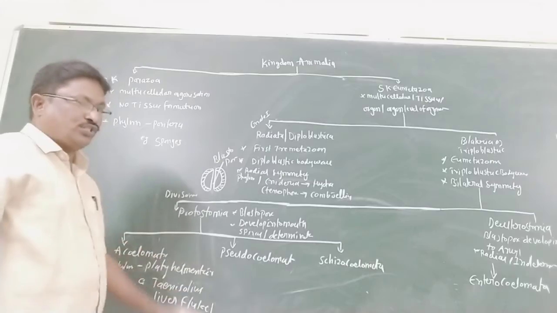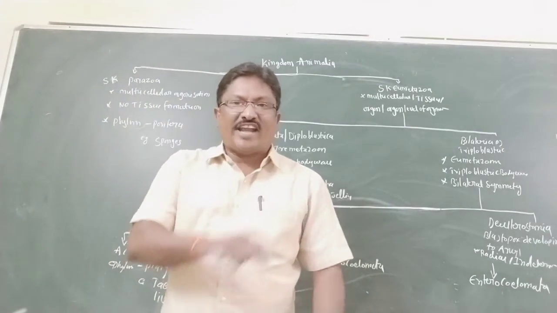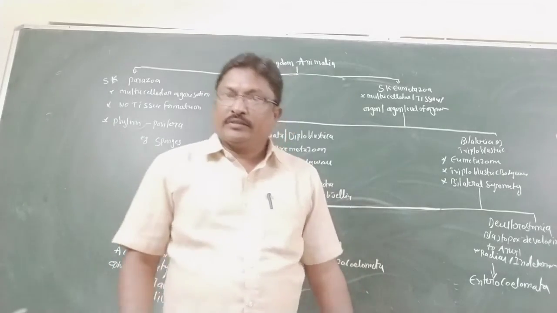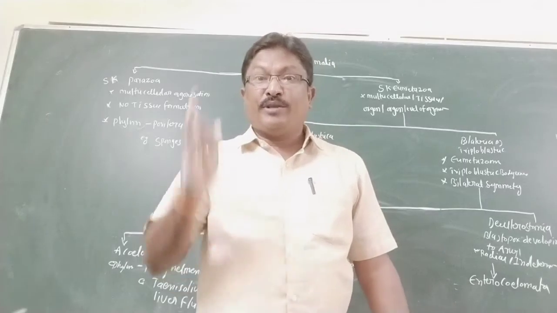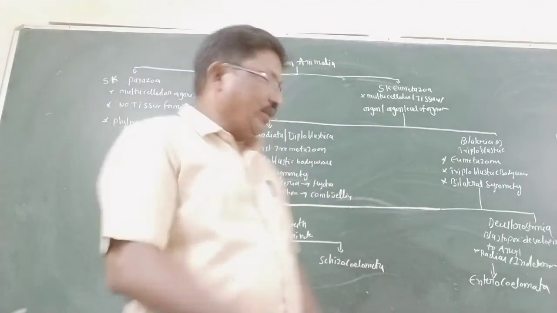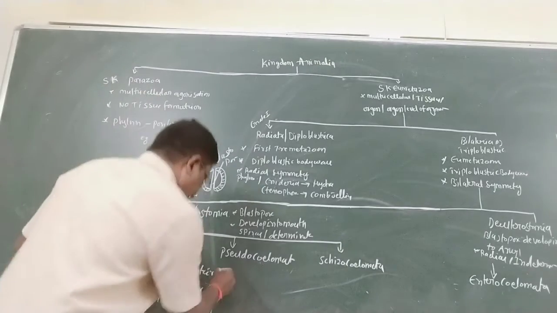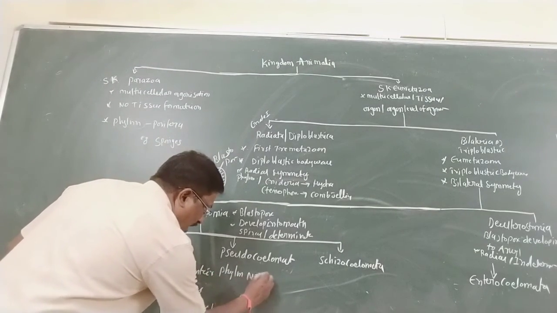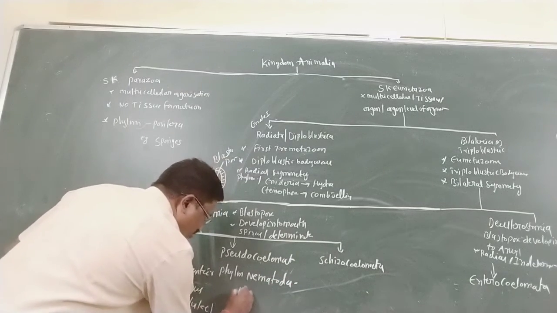Next is pseudocoelomate. The body cavity is not lined by mesoderm. Hence it is called pseudocoelomate. Example: phylum Nematoda, example Ascaris.